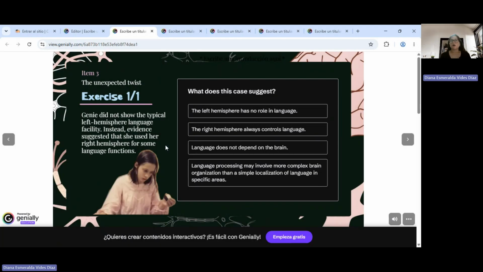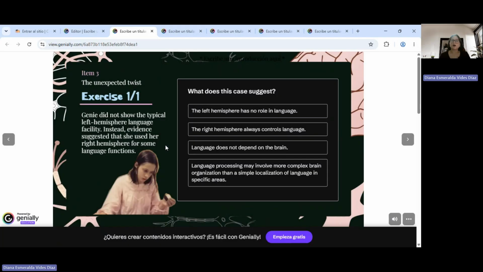Why? Because the left hemisphere does have a really great role in language, even though Genie used her right hemisphere, it doesn't mean that her left hemisphere wasn't important for language. Then we have the right hemisphere always controls language. That's not true, as we just learned before. This hemisphere is used more for other types of non-language sounds and for holistic abilities.